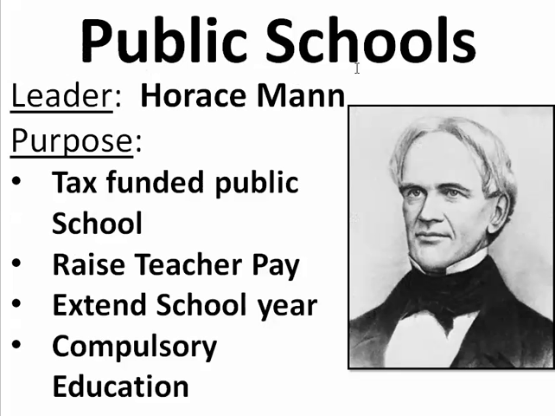The other movement, public schools, was also called the common school movement. Horace Mann was the leader in this area, and Horace Mann pushed for tax-funded public schools. In other words, children get to go to school without paying a tuition, as it's paid for through taxes. To raise teacher pay and have them become more professional, and receive more training, and then extend the school year, and then make the kids come to school. Compulsory education laws said kids had to go to school up to a certain age, and that's Horace Mann.